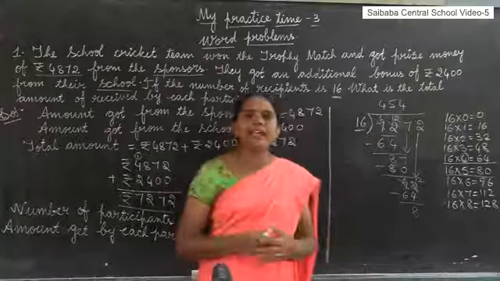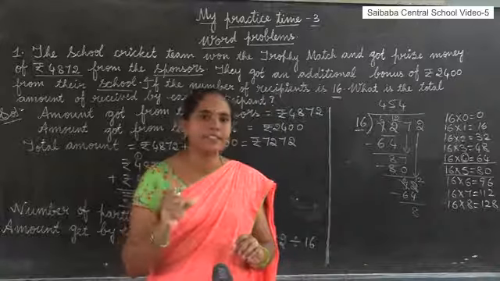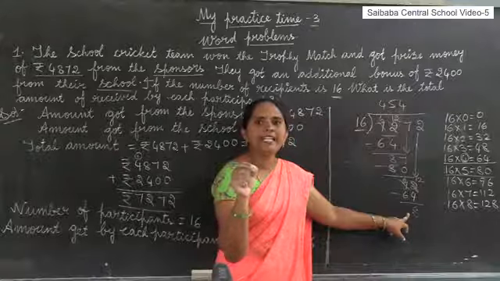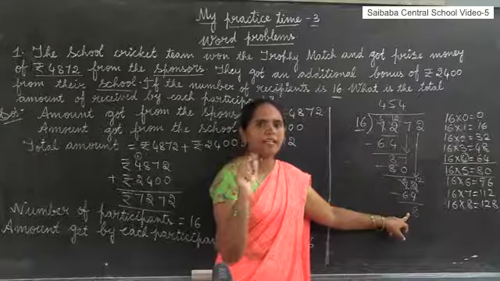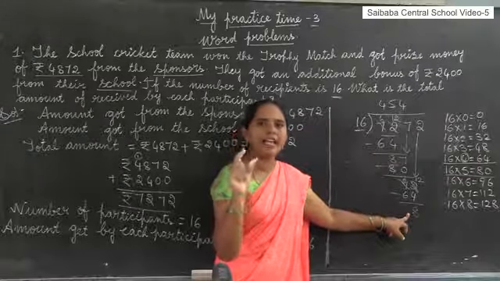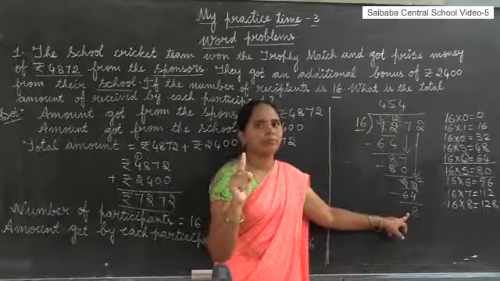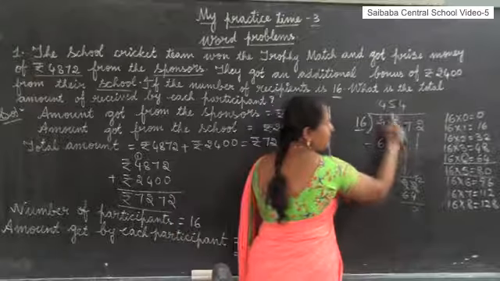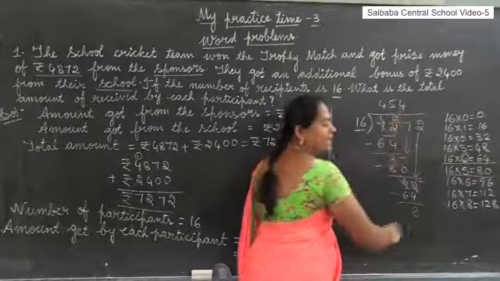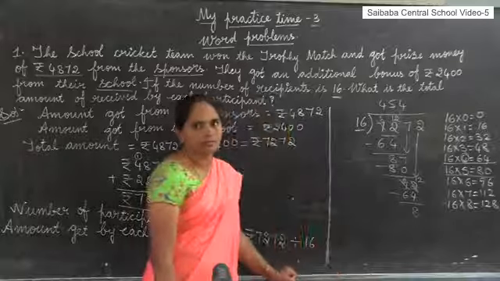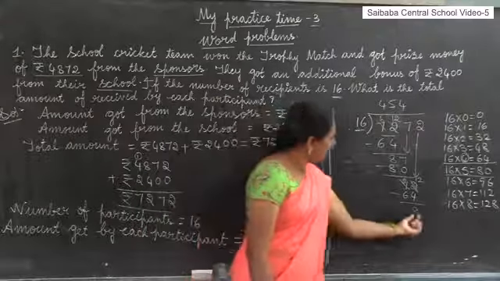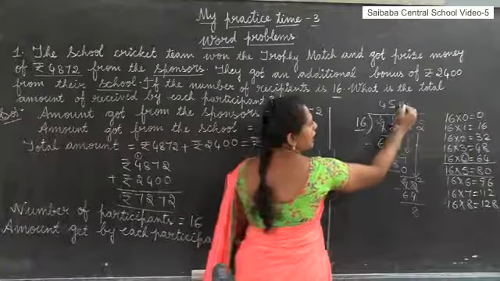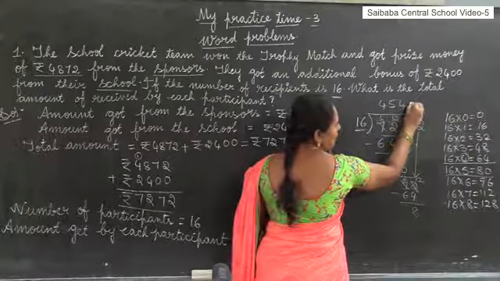Already I have explained in the chapter on money divisions: in division we have to divide until we get 0. Remember that. Why? Because we have to say rupees and pies. If you get it like this, we should not say 454 rupees 8 pies. That is wrong. So, for making that remainder 0, we have to keep a point here.